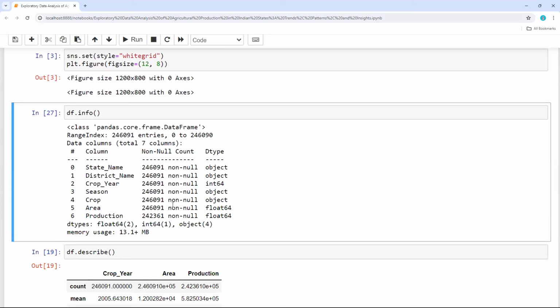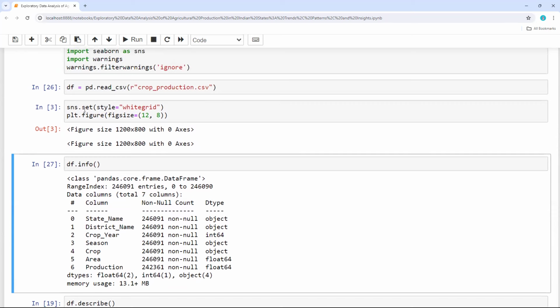So this is like a normal exploratory data analysis. In coming videos, I'm gonna do some predictive analysis by using similar data sets. Like we are going to predict the production in upcoming years based on the history. So we will prepare a machine learning model, then we will try to apply it. So in our future videos, I'm gonna explore the same data set for predictive analysis, but this time I just wanted to explore the data only. It is normal exploratory data analysis. So these are my columns in my data set.